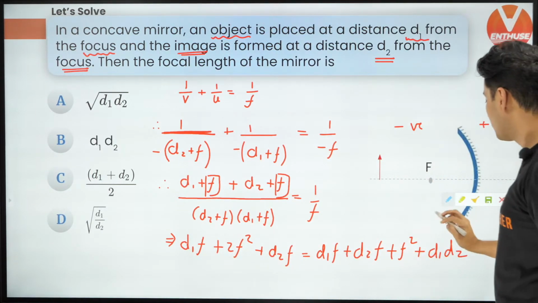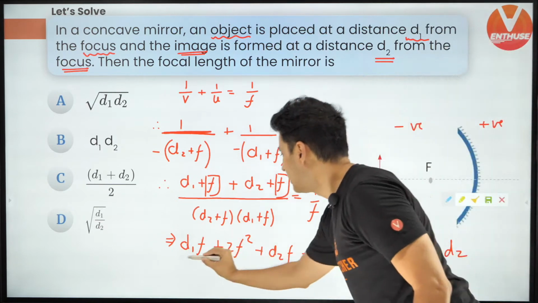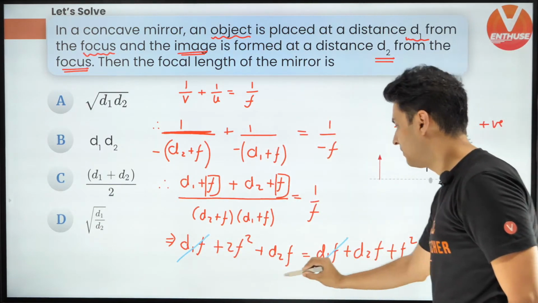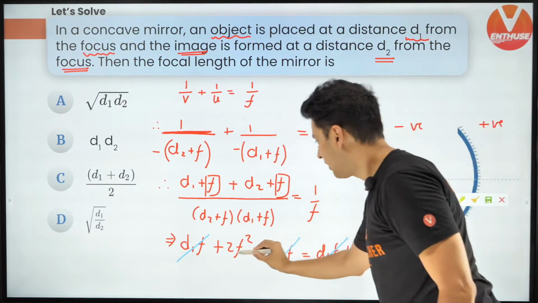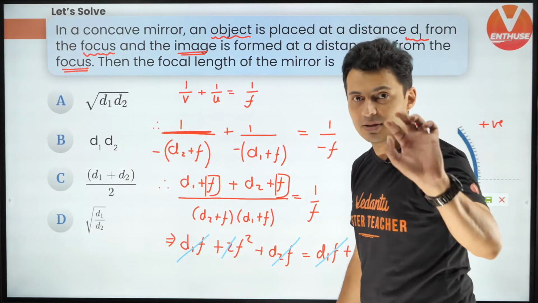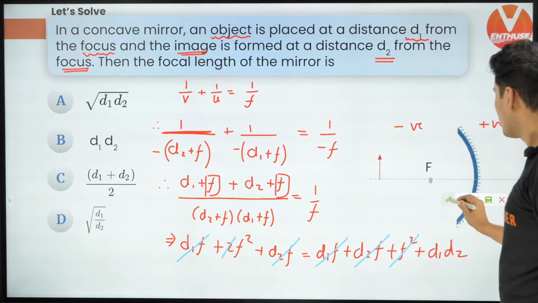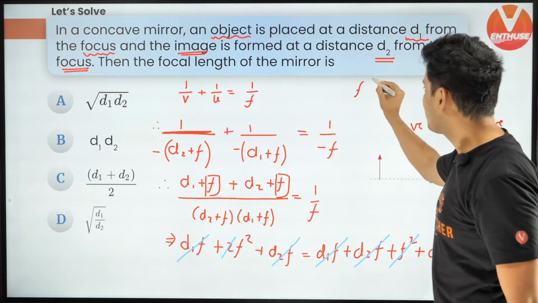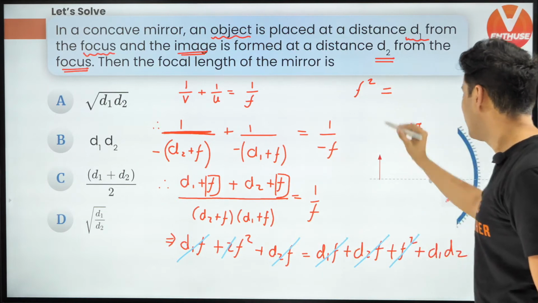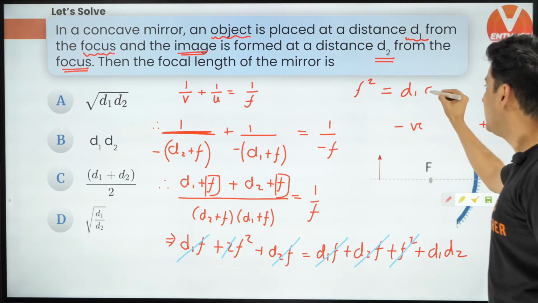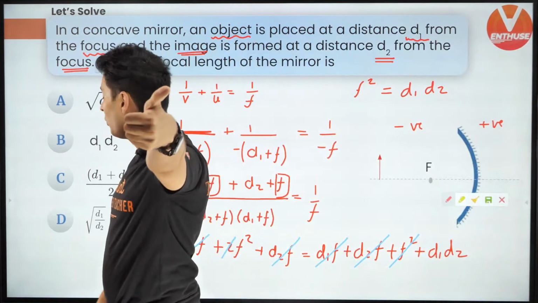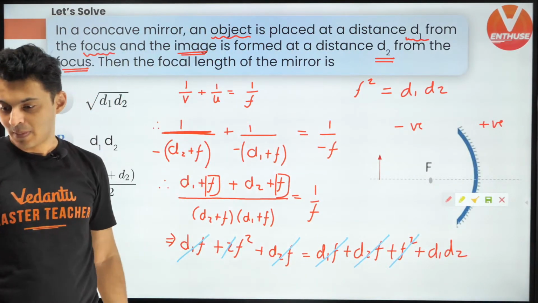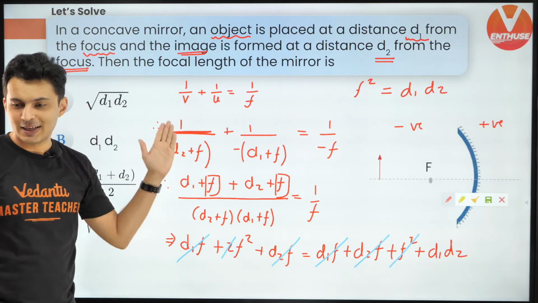Now check which all terms get cancelled. d1f, d1f, d2f, d2f, f square, 2f square cancels, only one of the f square is remaining. So guys, can you see that f square on the left hand side is actually equal to d1 d2. So f will be root of d1 d2, be careful. I hope now it is clear.